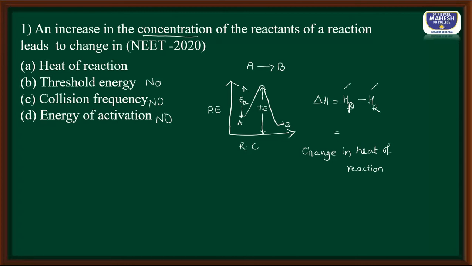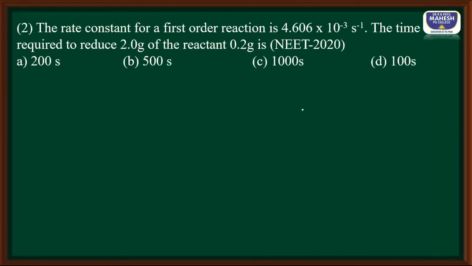Now let us see the next question. They have given the rate constant for a first order reaction, equal to 4.606 into 10 to the power minus 3 second inverse. The time required to reduce 2 gram of reactant to 0.2 gram. So it is a direct and simple question. We have to find the time required to reduce concentration from 2 gram to 0.2 gram. They told first order, so let us use the rate constant equation of first order.